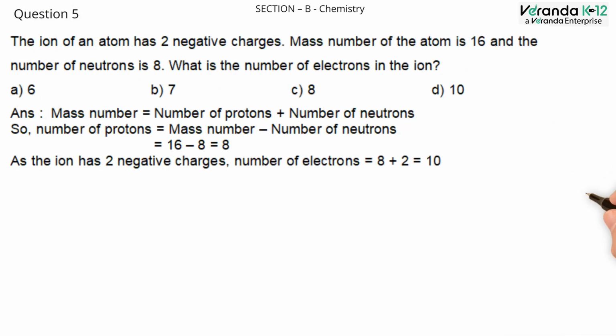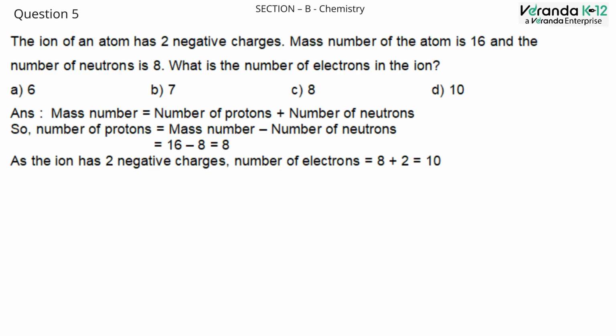Section B. Chemistry. Question number 5. The ion of an atom has two negative charges. Mass number of the atom is 16 and the number of neutrons is 8. What is the number of electrons in the ion? The options are option A 6, option B 7, option C 8, option D 10.